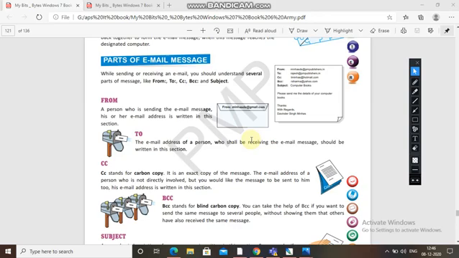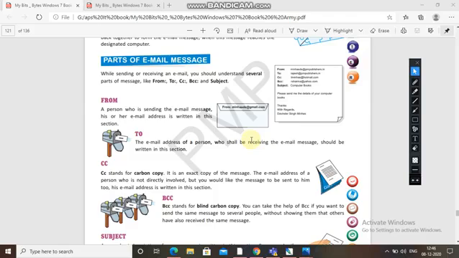And then comes CC, carbon copy. It is an exact copy of the message. This is the exact copy of the message, and it should have the email address of a person who is not directly involved. He is not directly involved, but you would like the message to be sent to him too.